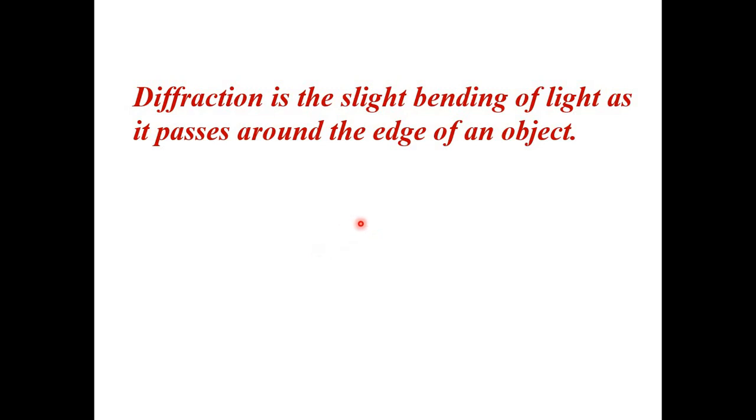So diffraction is nothing but the slight bending of light as it passes around the edges of an obstacle, or if it passes through a small opening, you can observe the diffraction. Now, to get diffraction, there is one most important thing you have to consider, and that is the dimensions of the obstacle. If the light is passing around a very huge object, or through an object having high dimensions, then you can't observe the diffraction.